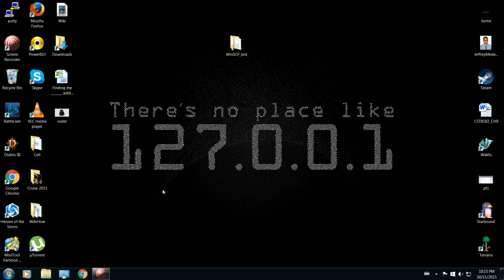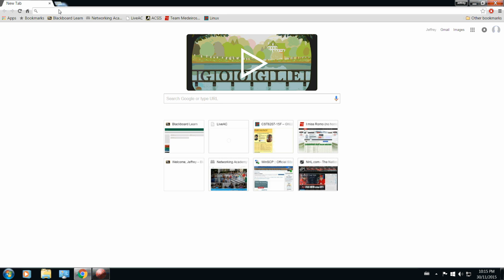Okay, today I'm going to show you how to transfer files from a remote Linux server to a local Windows machine using a program called WinSCP. WinSCP is a free open source file transfer program that lets you transfer files from a remote server to a local machine. So to start, we're going to click on our web browser and go to the WinSCP website, which is